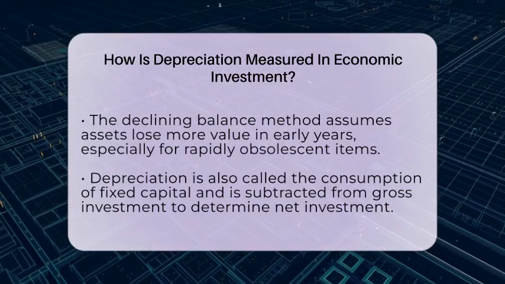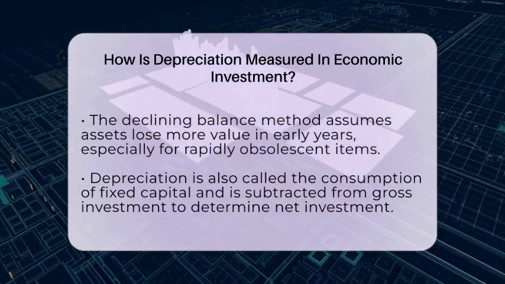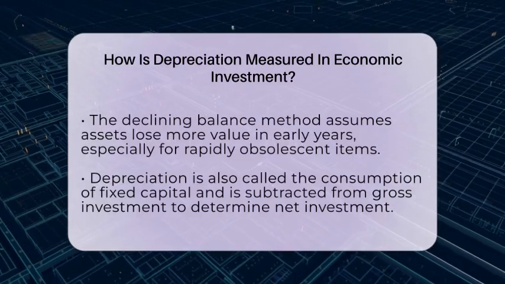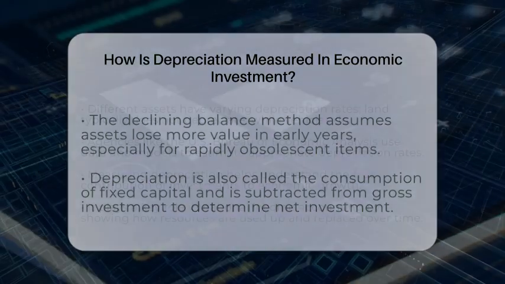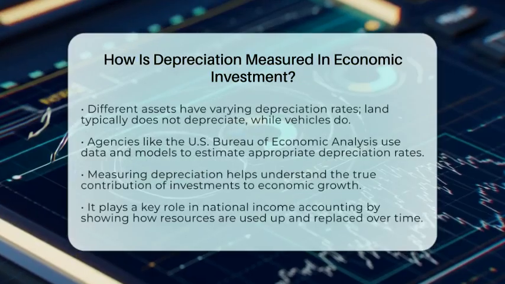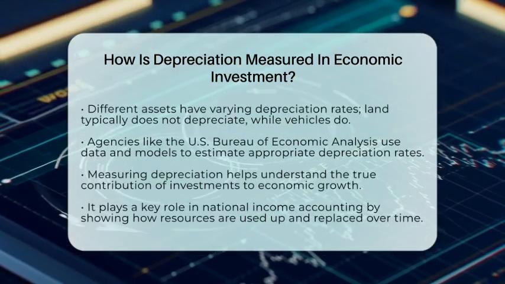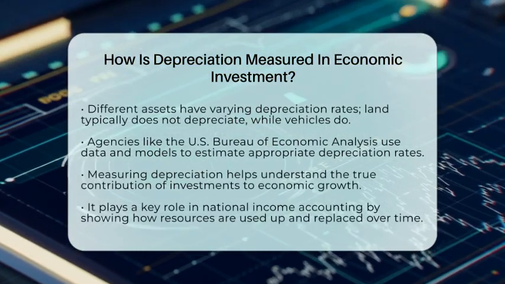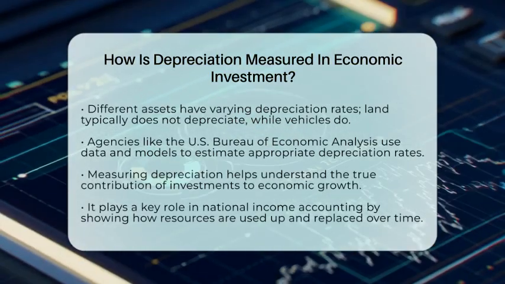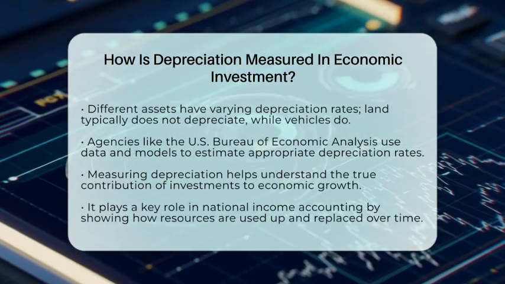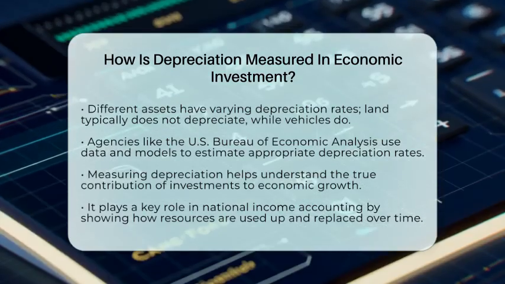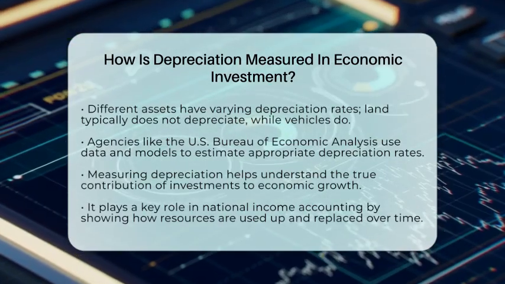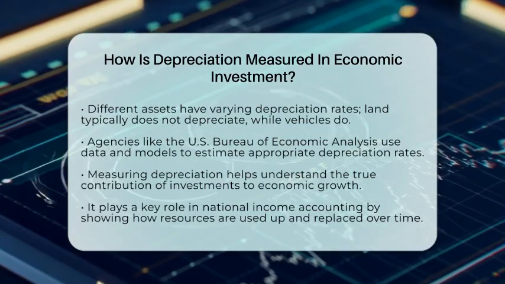Different assets have different depreciation rates based on their durability. For example, vehicles might depreciate quickly, while land does not depreciate at all. Agencies like the U.S. Bureau of Economic Analysis use specific assumptions, often geometric depreciation, to estimate these rates. They rely on historical data, engineering estimates, and economic models to assign appropriate rates for each asset class.